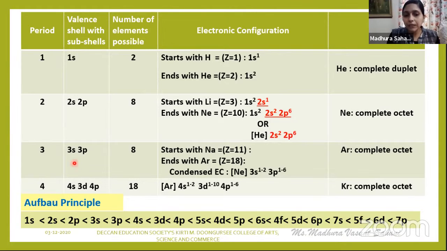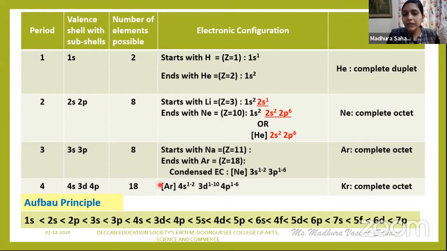So in the 3s and 3p, again you just count it out. इसका maximum capacity to accommodate 2 electrons, p का कितना है 6, 6 plus 2 कितना हो गया 8. So a total of 8 electrons are present in the third period. So how many elements are possible in the third period? Total 8. And it begins with sodium. Atomic number कितना है 11. It ends with argon, that is 18. So the condensed electronic configuration is neon 3s1 to 2, 3p1 to 6. So this particular period ends with argon with a completed octet.